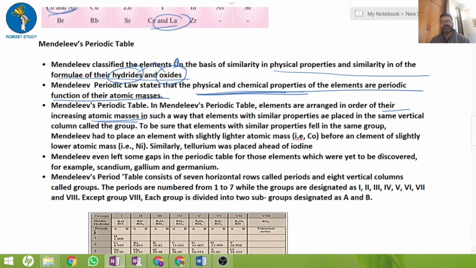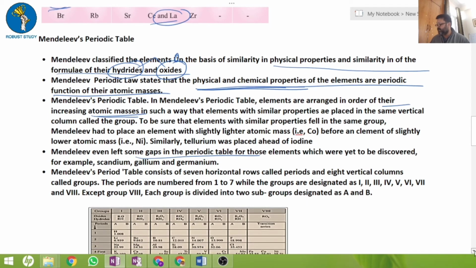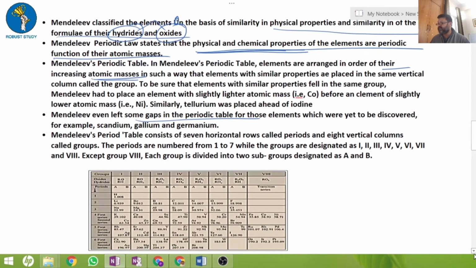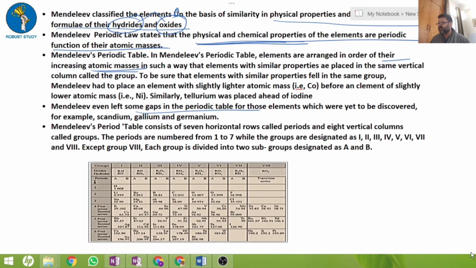But Mendeleev was a little smart. He left some gaps in the periodic table proposed by him. At that point of time, scandium, gallium and germanium were not discovered, but later on they found the places he left were absolutely correct. He was a very intelligent person.